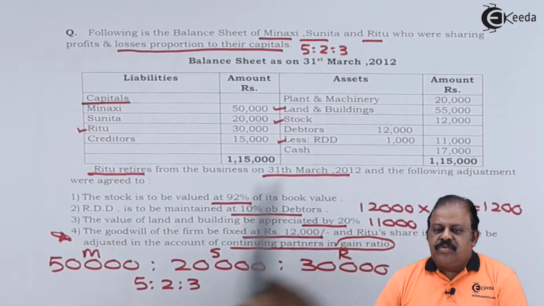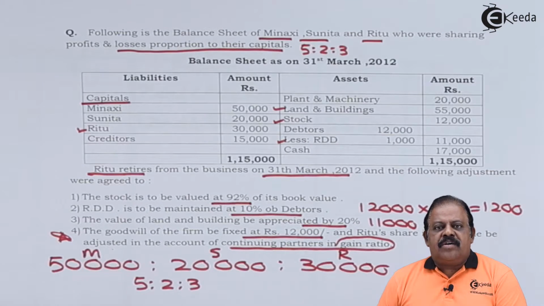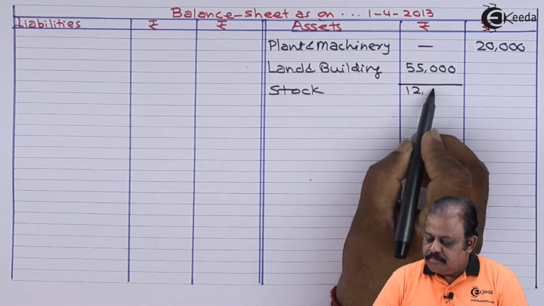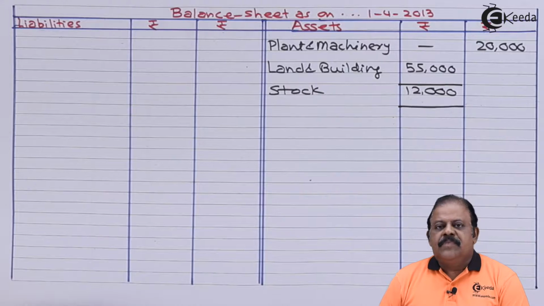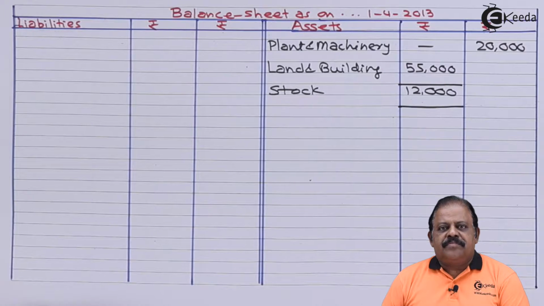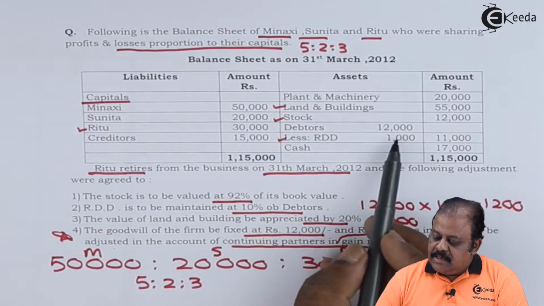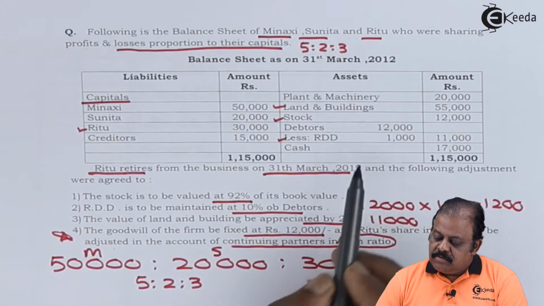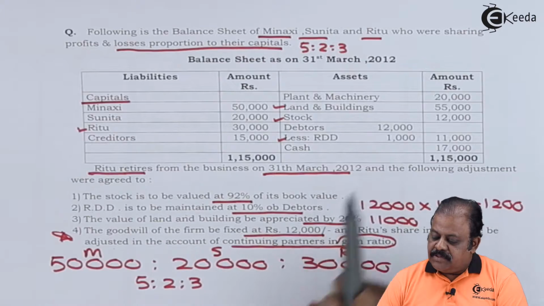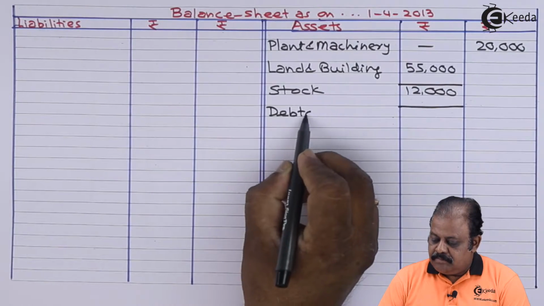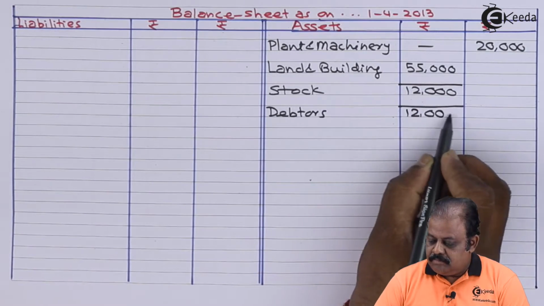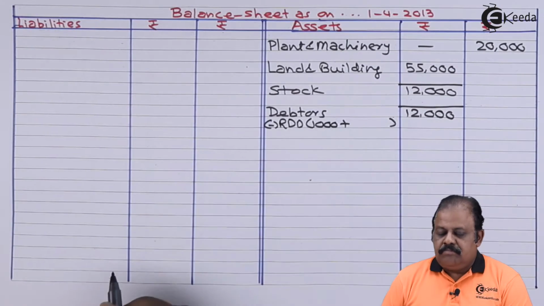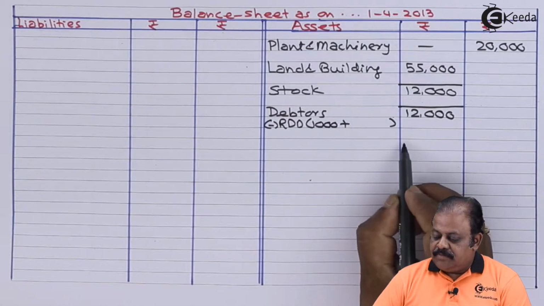Stock 12,000. There is adjustment on stock. Stock 12,000. Debtors, there is adjustment on RDD. Inner column 12,000. Current RDD is 1,000 rupees. Debtors 12,000.